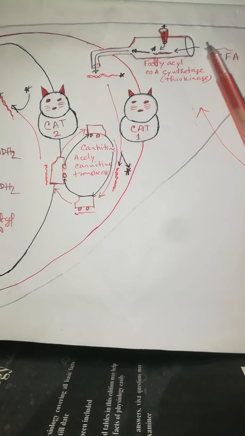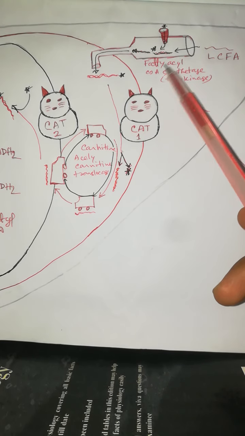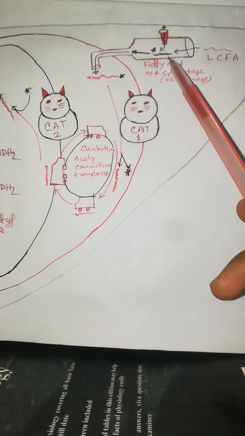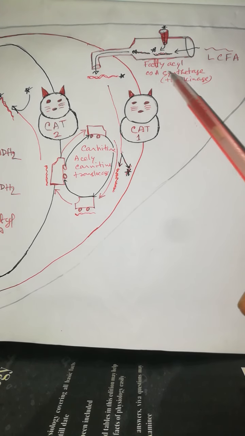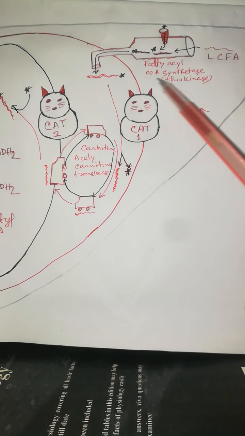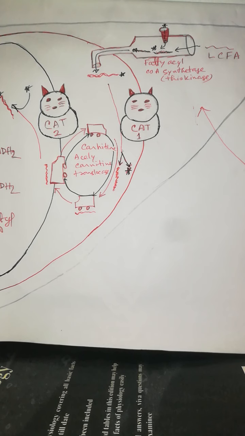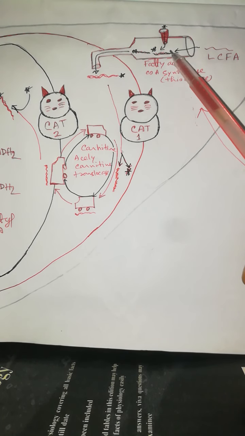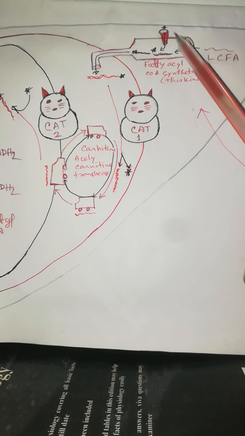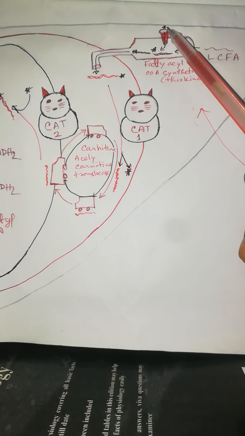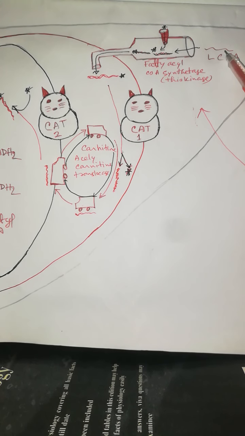Now, long chain fatty acid enters into the mitochondrial intermembrane space through an enzyme. This is an enzyme. Name is thiokinase or fatty acyl CoA synthase. You understand that this enzyme helps in addition of CoA group with the long chain fatty acid. I just show you here with the star mark. Star mark is CoA, and this one is the long chain fatty acid.